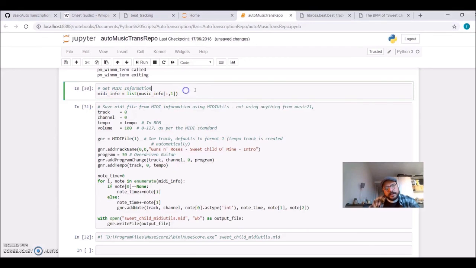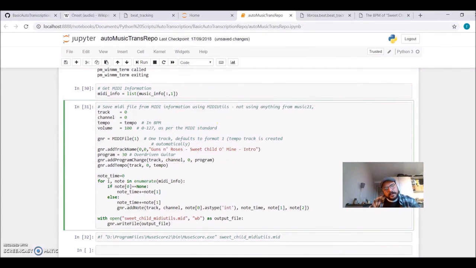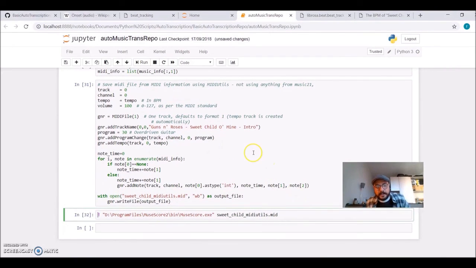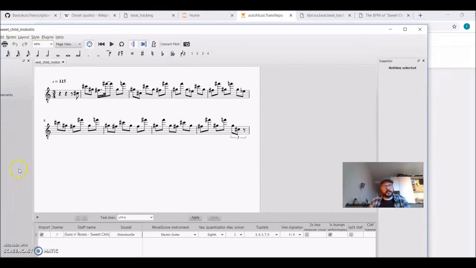So I can use this, and I'm also saving a MIDI file, but now from the information in the format of MIDI utils. This is rounded to the 16th, and I can also open this file in the music score software.